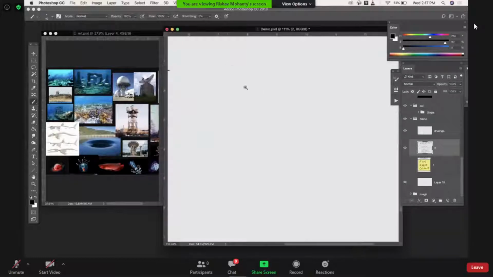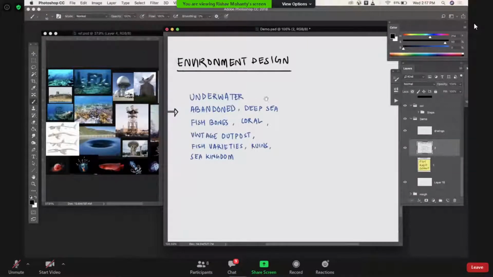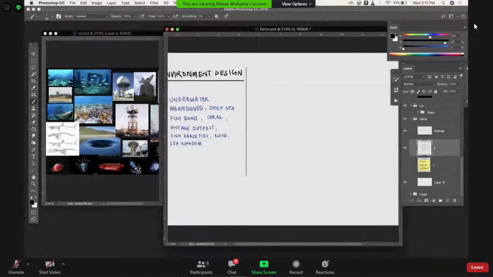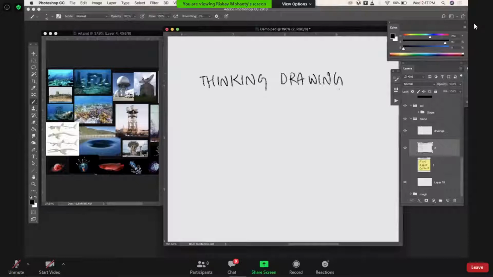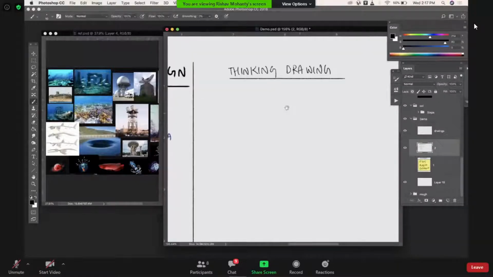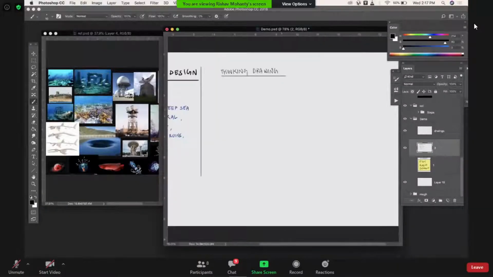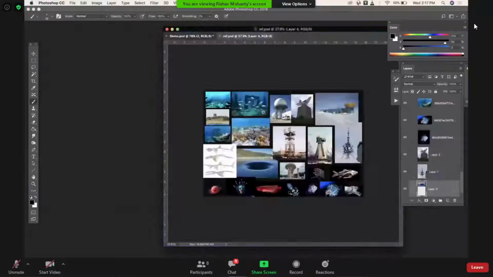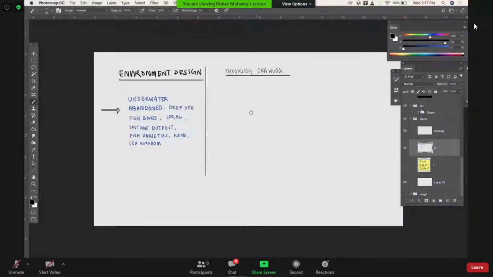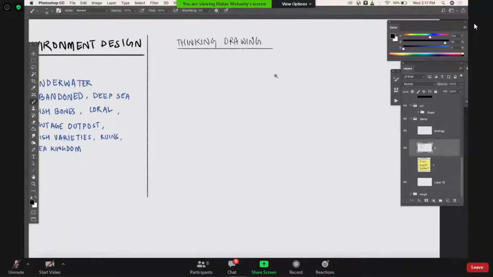All right, guys. So I have my keywords here, and now something we call thinking drawings. So I'll just write it here. It's called thinking. I hope you see my screen well. Don't fuss about the handwriting. If you have another screen, you can put those references on that screen, so your drawing area is maximized. Is it good now? Yeah, it's better.